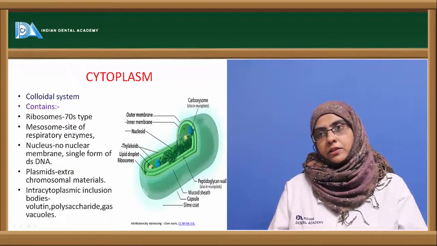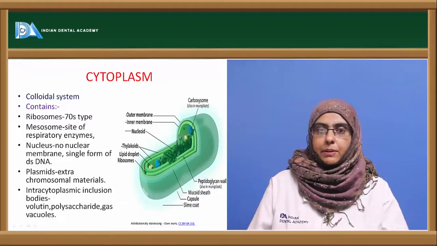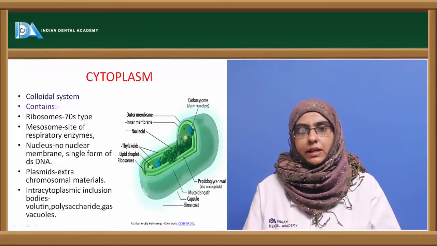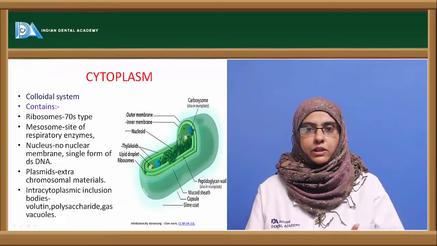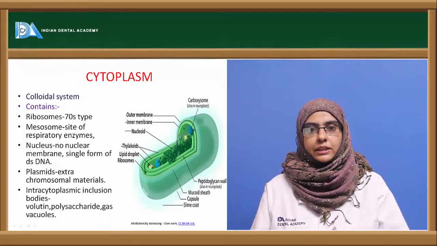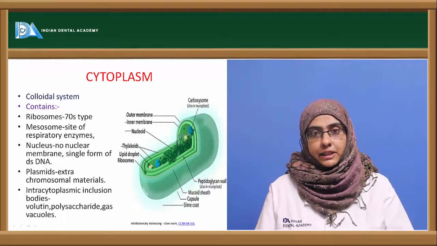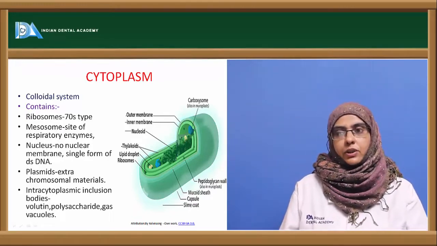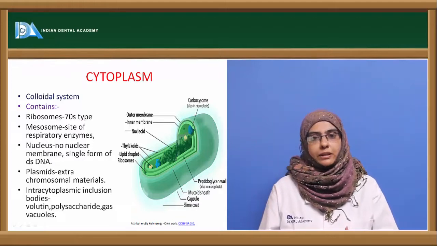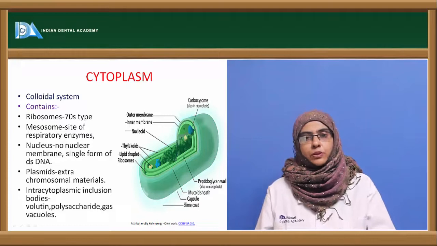Now coming to internal to the cytoplasmic membrane, or the semi-permeable membrane, it is the cytoplasm. It is a colloidal system having different components including organic and inorganic molecules plus water, and they do not show any cytoplasmic movement that is seen in eukaryotes. The components present inside the cytoplasm are ribosomes, the nucleus, plasmids, intracytoplasmic granules, and certain organisms also have spores inside them.